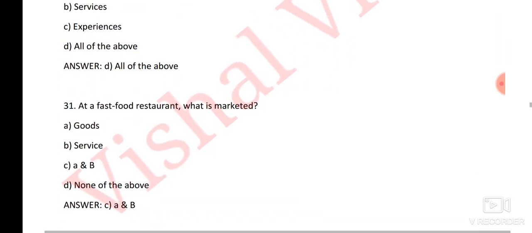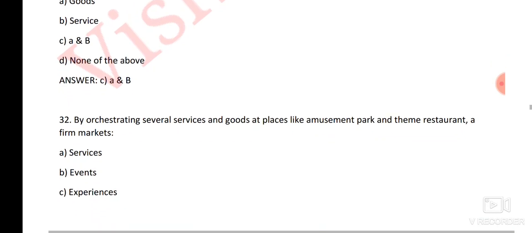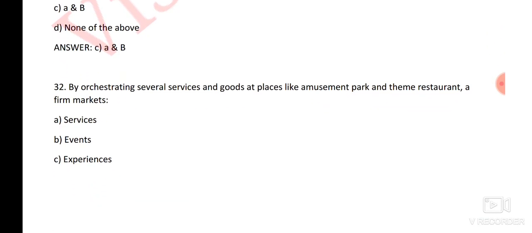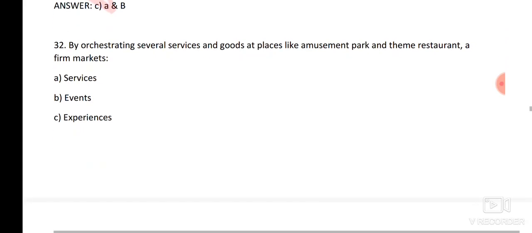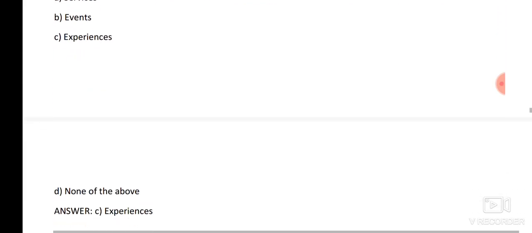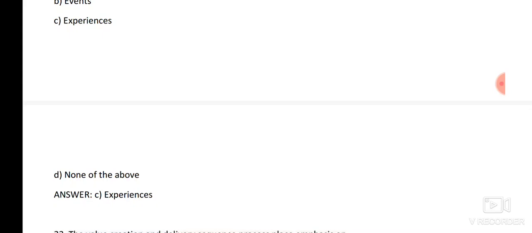Next question is, at a fast food restaurant, what is marketed? Here the right answer is option number C, A and B. That means goods and service. Next question. By orchestrating several services and goods at places like an amusement park and theme restaurant, a firm markets. Here the right answer is option number C, experiences.